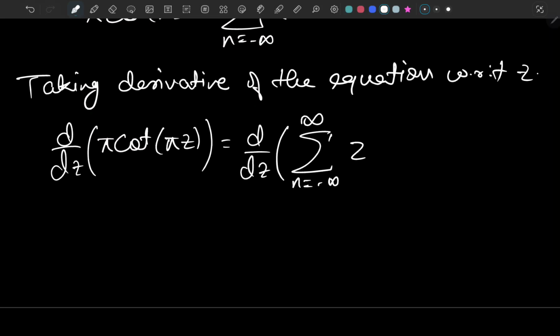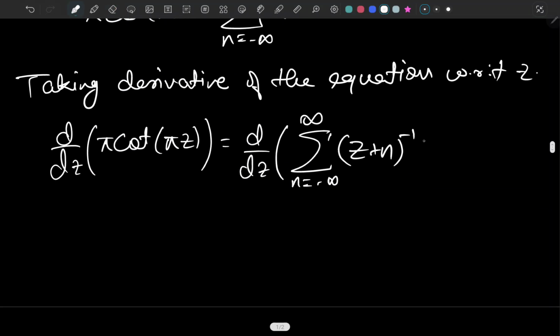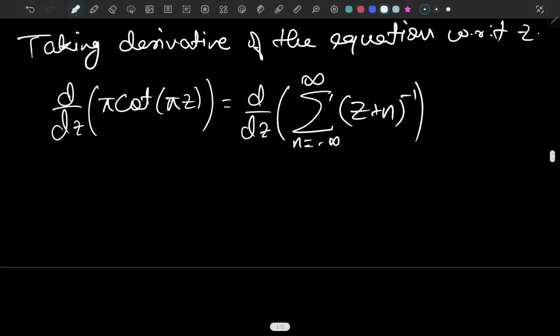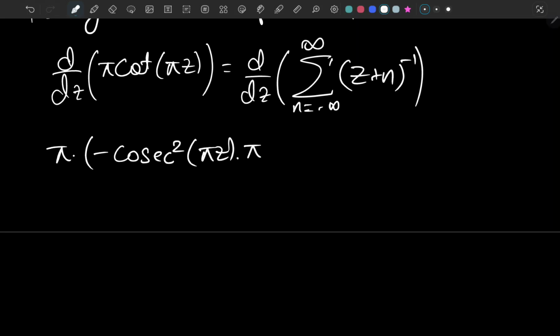Okay, and it's z plus n to the negative 1. Basically, if we talk about the derivative, since pi is a constant we don't need to care about that, and the derivative of cotangent is minus cosecant squared, right? So basically minus cosecant squared of pi z, and with the chain rule we have the pi as well, because we just took the derivative of this function and then we have to take the derivative of the argument of that function as well.